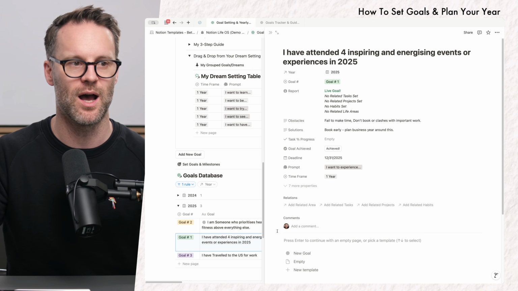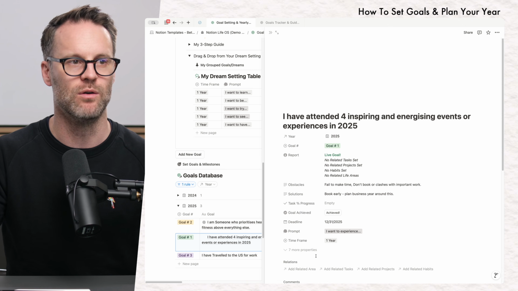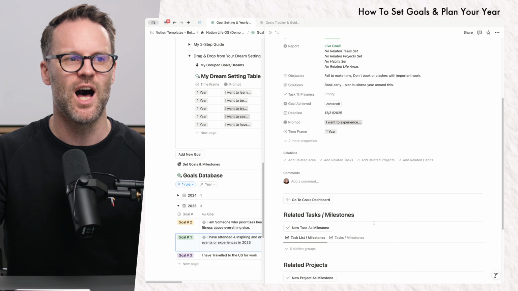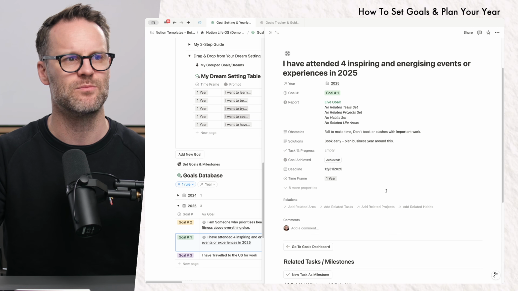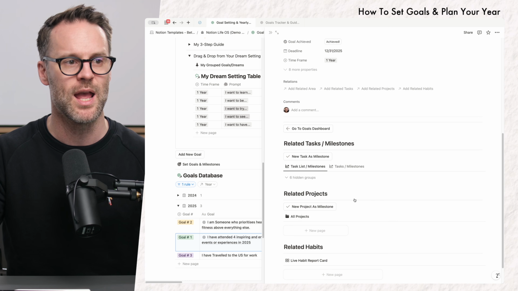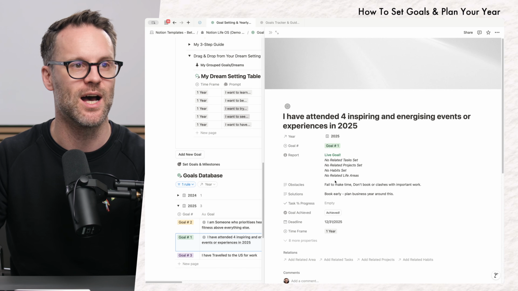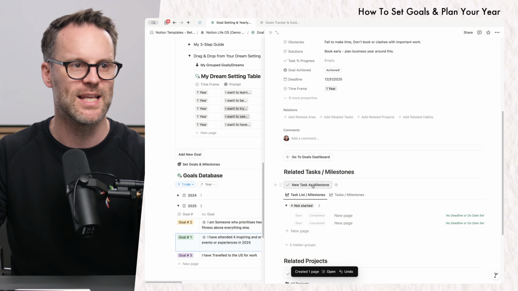If we then open that up, I'm going to turn that into a new goal. That then allows me to start to do a couple of other things in here. So it gives me the time frame of when it needs to be done, and I can start adding tasks as milestones to make sure that you actually action each goal in a way that then comes back to you and you actually deliver it. So for this one here, I've attended 4 inspiring events. Let's think about some new tasks.